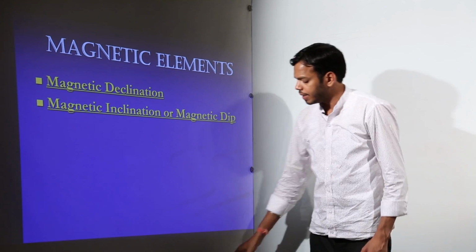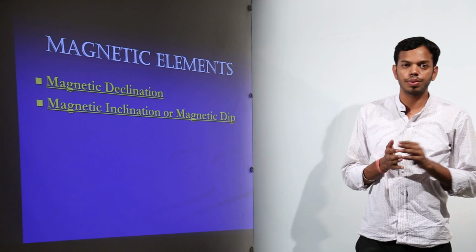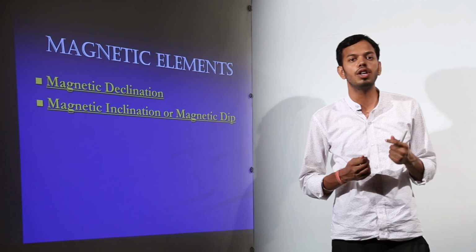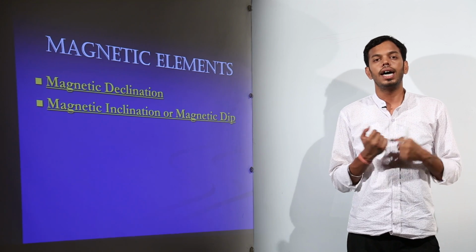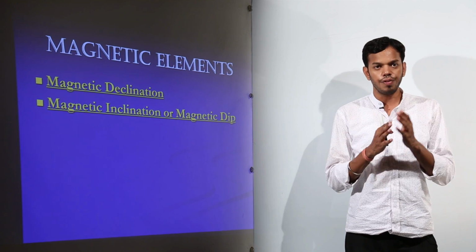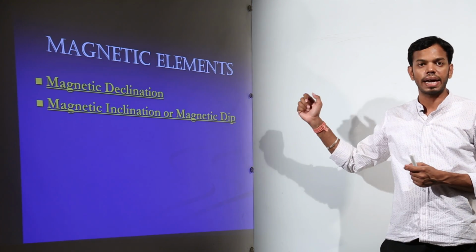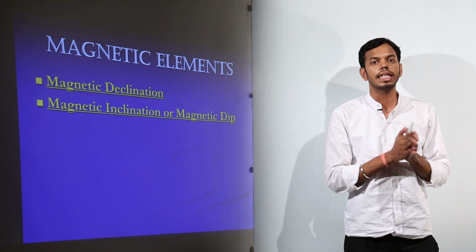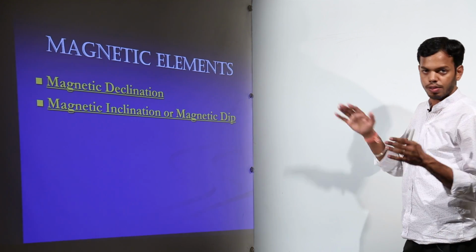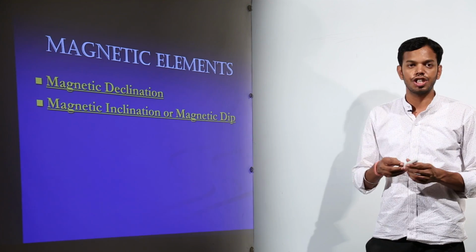Now, magnetic elements. What are magnetic elements? There are a few quantities which you should know to tell the magnetic field of Earth at a place. For example, right now if I am standing in Chandigarh, you need to know a few things like magnetic declination and magnetic inclination or magnetic dip at Chandigarh to know exactly what the magnetic field of Earth here is. So to understand that, let's start with magnetic declination.